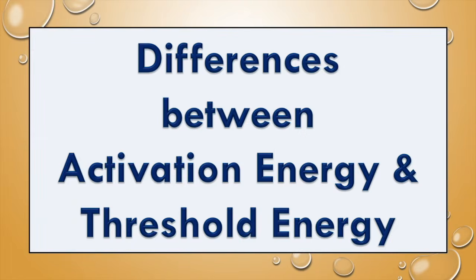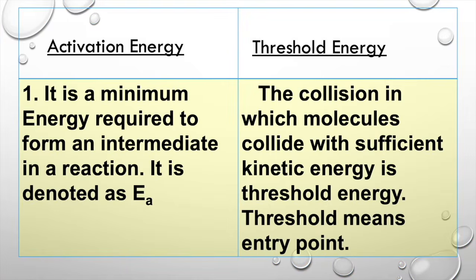In this video, let us see the differences between activation energy and threshold energy. Activation energy is the energy required to form an intermediate in a reaction. It is denoted as EA. The collision in which the molecules collide with sufficient kinetic energy is called threshold energy. It means the entry point for a particular reaction.